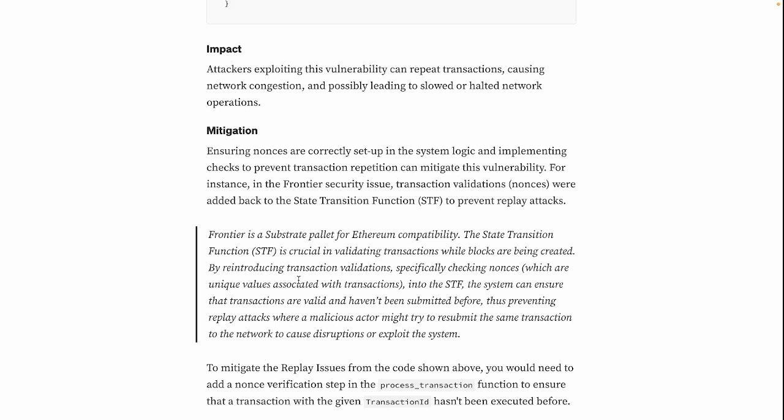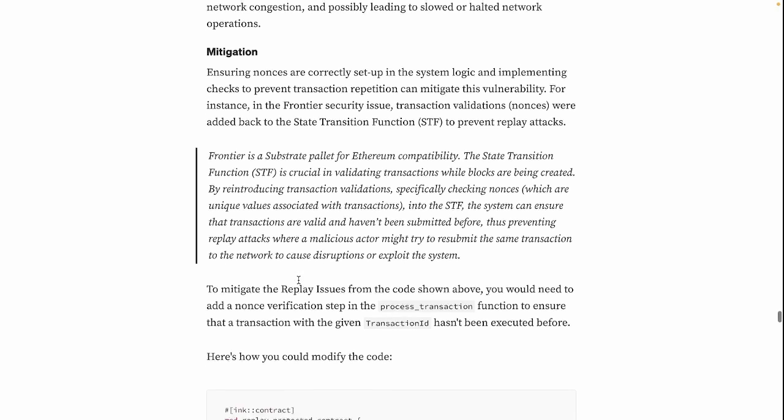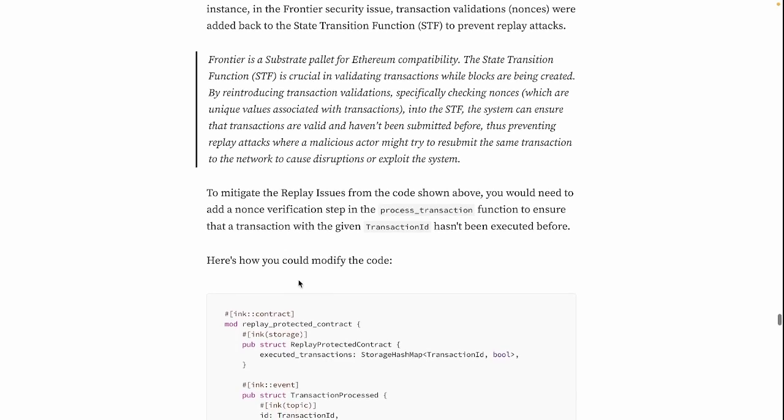So by reintroducing transaction validation, specifically checking nonces, which are unique values associated with transactions, into the STF, the system can ensure that transactions are valid and haven't been submitted before, thus preventing replay attacks where a malicious actor might try to resubmit the same transaction to the network to cause disruptions or exploit the system.